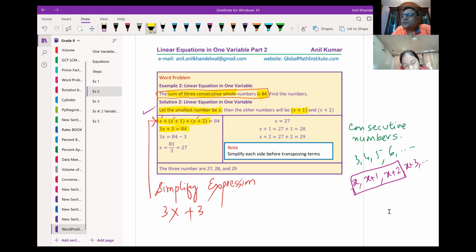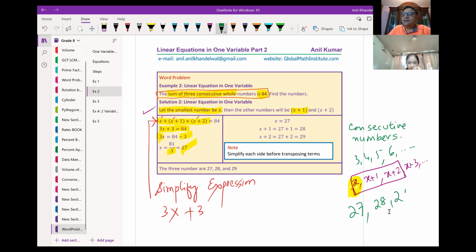Now what will you do? You will transpose your variables or values, correct? Or you can add and subtract. Follow your strategy to solve the equation. You know that, correct? Yes. So you will take away 3 and then divide by 3. Is it okay? And you get your answer as 27. x is 27. So we got our first number as 27.